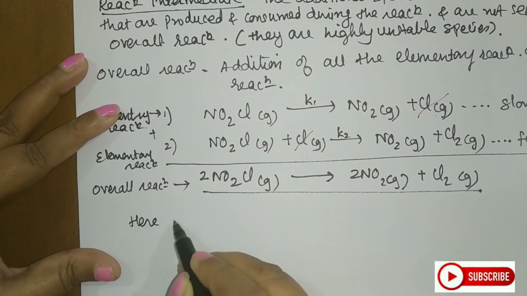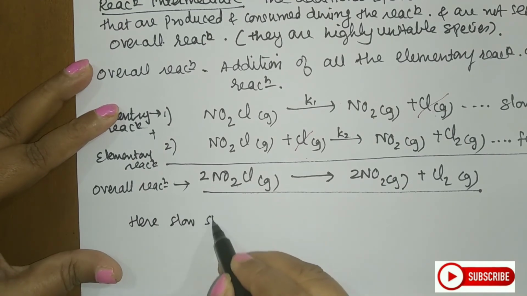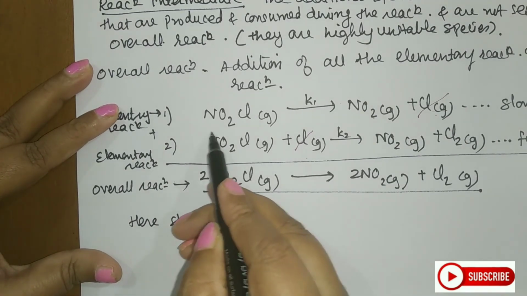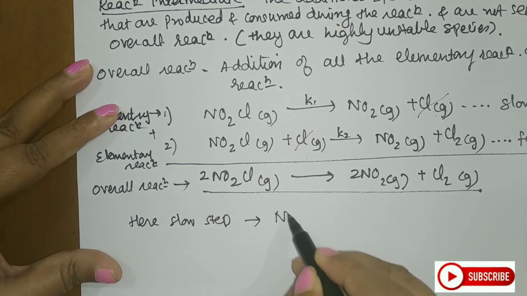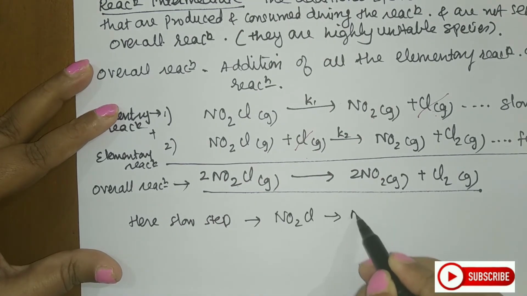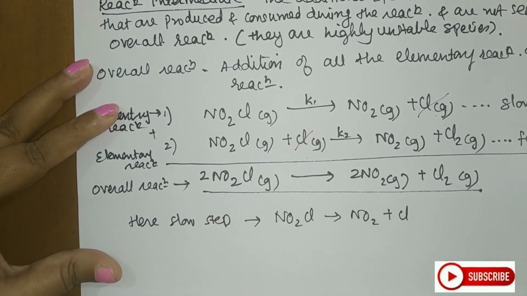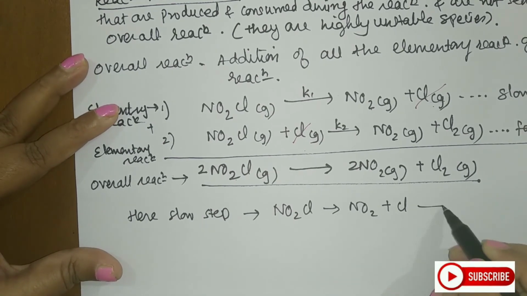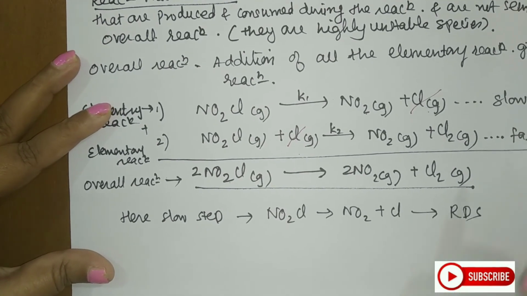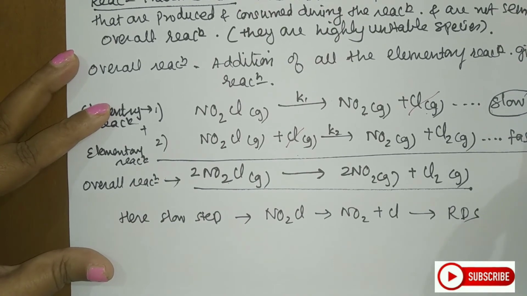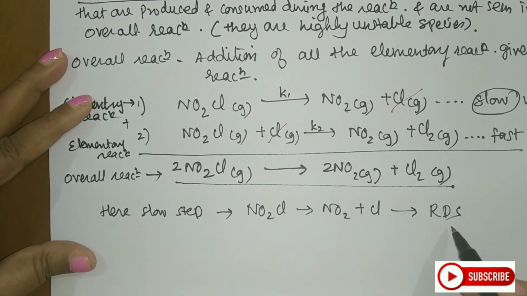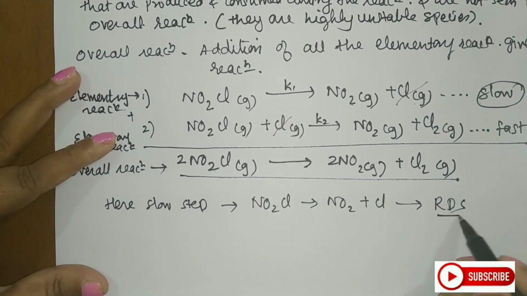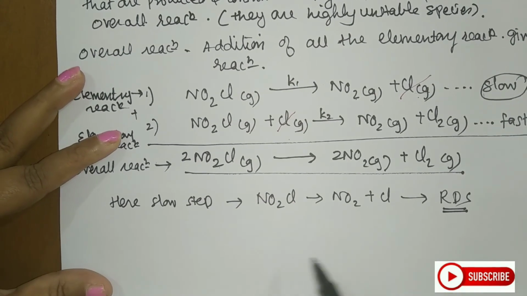Here, this is the slow step. So I will write this: NO2Cl gives NO2 plus Cl. Students, this is your rate determining step. Simply you have to see what they have given as slow and that will give you the rate determining step. Now on the basis of this, you can predict the order.